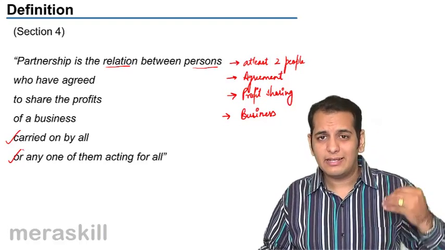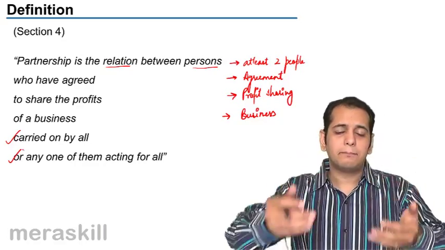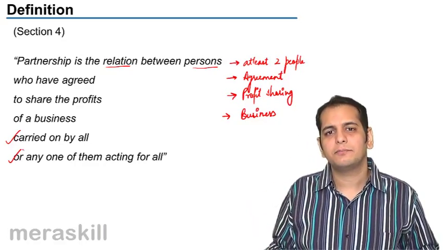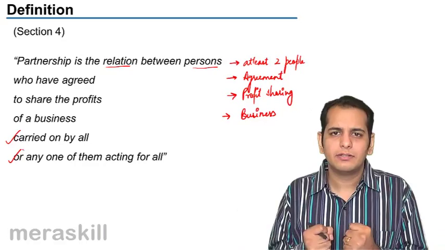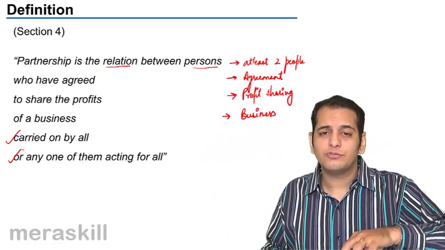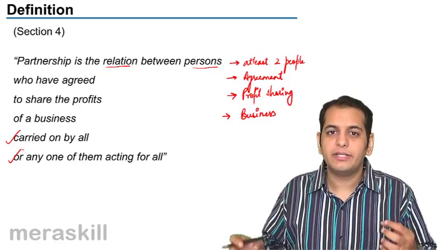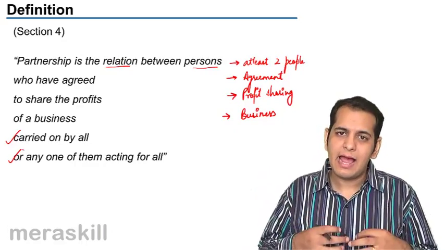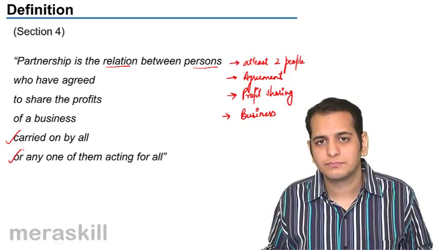So here in the last line, the partners who are carrying on the business have the ability to do it on the others' behalf as well. And because of this reason, they also have the ability of binding their acts onto the others.